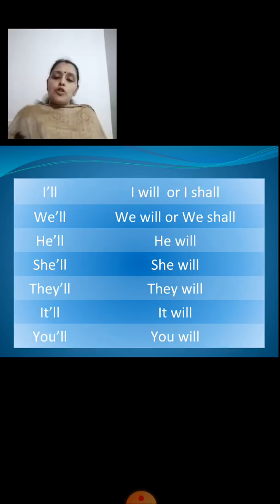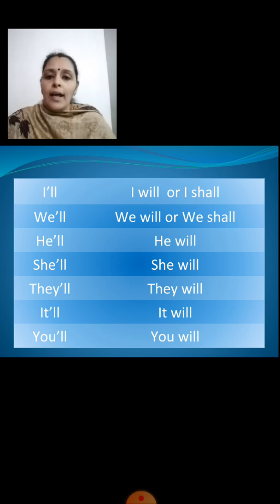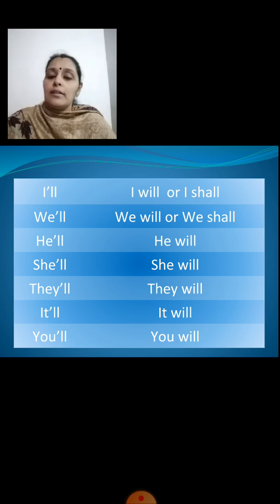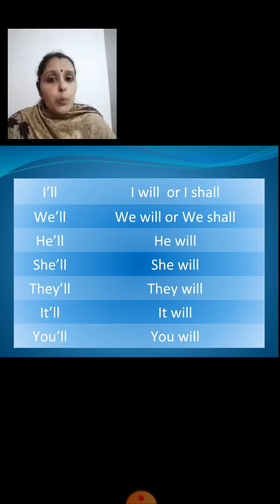Now let's see some short forms here. I'll means I will or I shall. Next, we'll means we will or we shall.